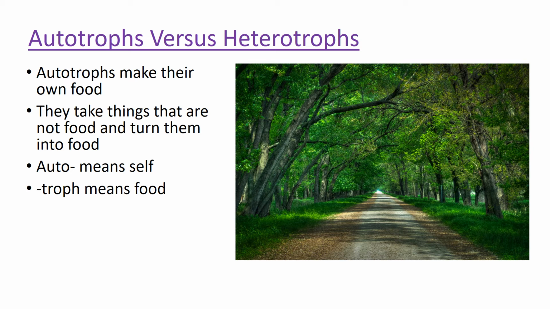Autotrophs make their own food. They take things that are not food and turn them into food. Auto means self, and troph means food or nutrients. So an autotroph is an organism that makes its own food. If we look at the image here, we have the green leaves in the trees, we have the green grass, there are chloroplasts in all that green. And those chloroplasts are making carbohydrates. They're using the energy of sunlight, and they're using that energy to turn water and carbon dioxide into carbohydrates.